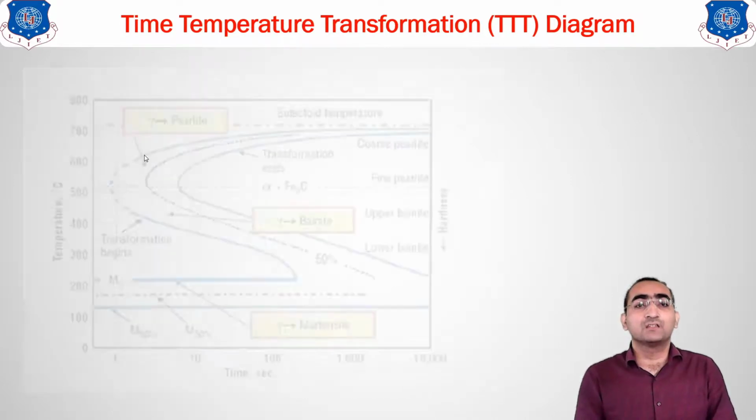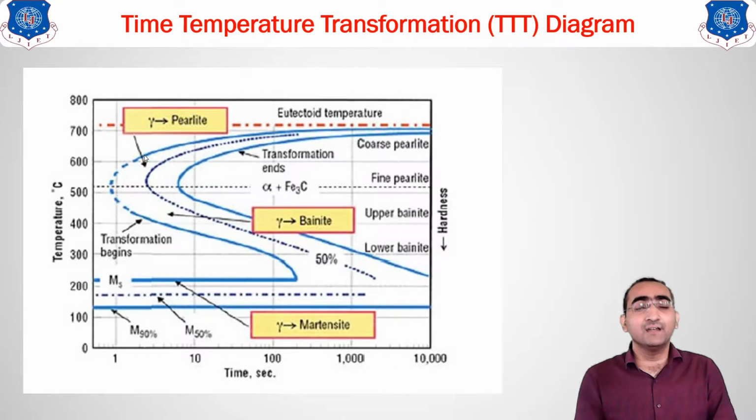And the standard view of your TTT diagram is shown over here. So you can see the different types of phases. Over here, this range above 700, this dotted line represents the recrystallization temperature. Over here, there is an austenitic range. This is the pearlitic region, this is your bainitic region, and at the bottom you can see the martensitic region.